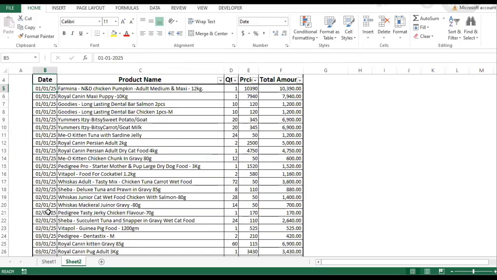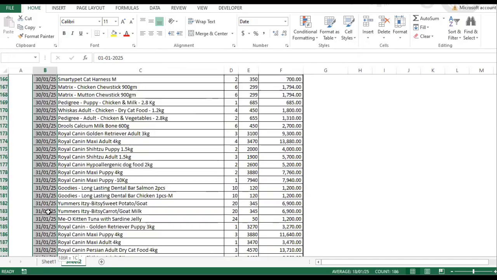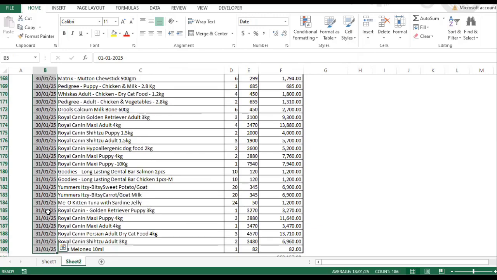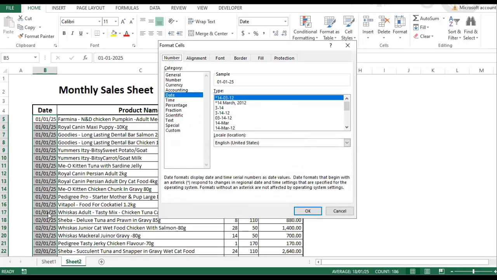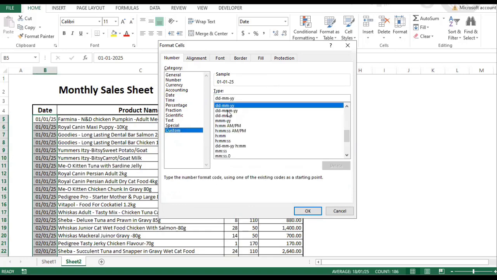For example, MMDDYY, that is month, date, and year in short form, like 01 month, 02 date, and 25 that is year. Or like MMDDYYYY, that is month in short, 02 day in short, 01 YY, that is 2525.